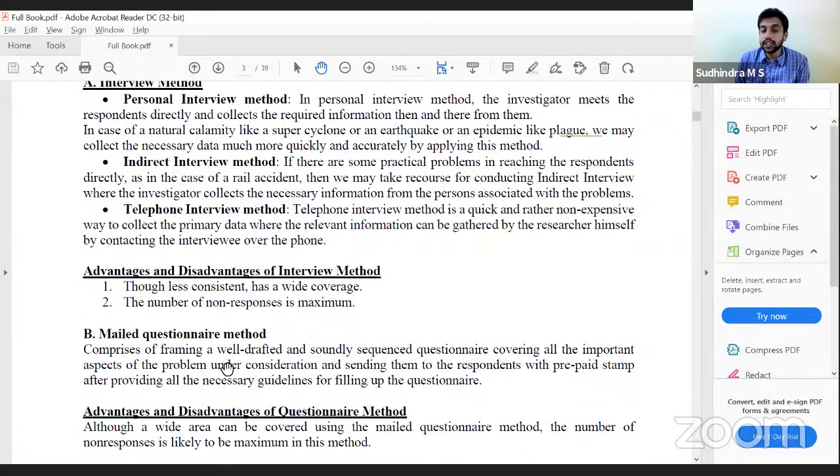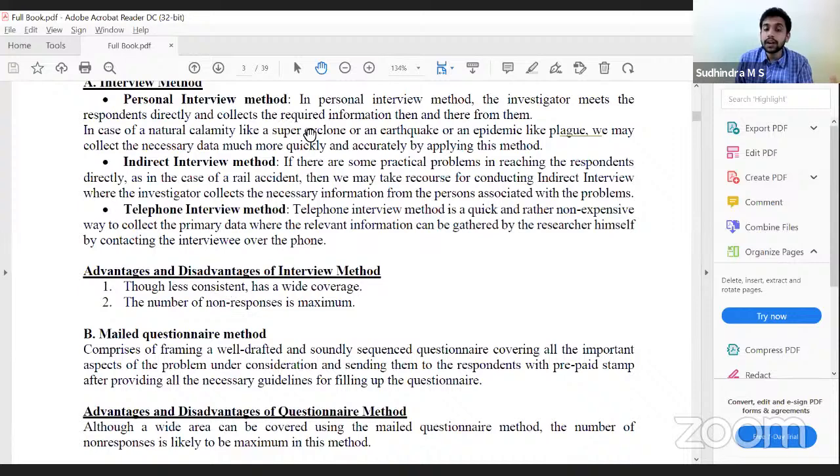Next one, mailed questionnaire. Mailed questionnaire comprises framing a well-drafted and soundly sequenced questionnaire covering all the important aspects, so a complete set of questions, and sending them to the respondent with a prepaid stamp after providing the necessary guidelines for filling up the questionnaire. So even instructions would be provided on how to fill up the questionnaire.